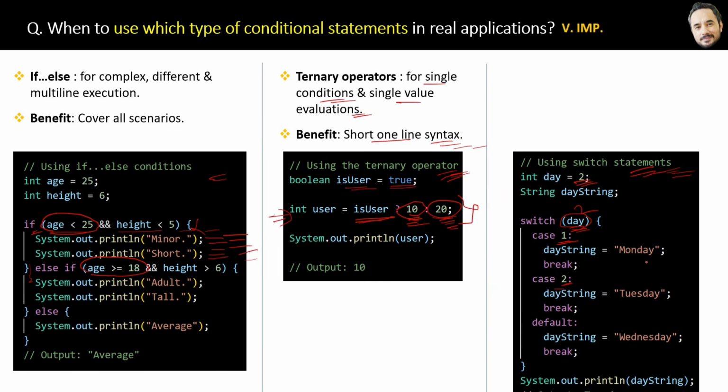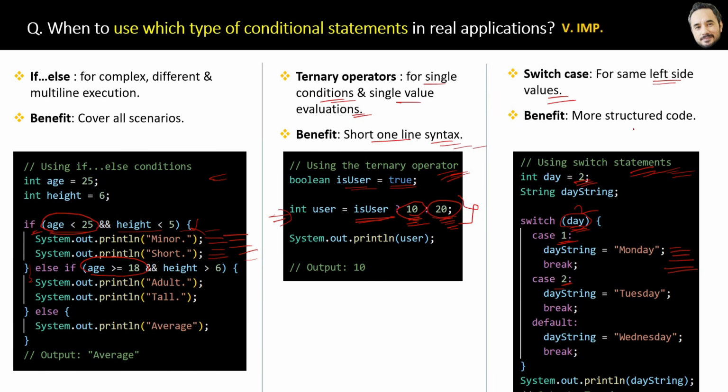Alright. The second point is that switch case can efficiently manage multi-line executions also, like the if else, but ternary operators cannot. Finally, the conclusion is that switch case is better for same left side values. The benefit of the switch case statement is it looks cleaner, more readable and more structured in comparison to the if else condition.